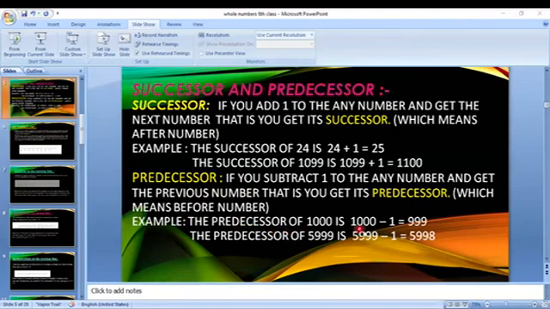The predecessor of 1000 is... What should you do for this? You have to subtract 1. If you subtract 1 from 1000, you will get 999. So the predecessor of 1000 is 999. In the same way, one more example: the predecessor of 5999 is... You have to do 5999 minus 1. So we get 5998. The predecessor of 5999 is 5998. So this is successor and predecessor.